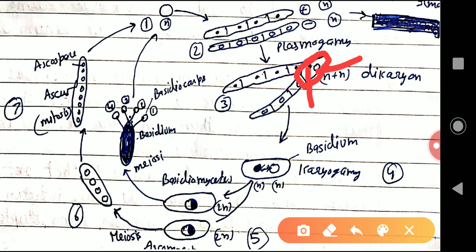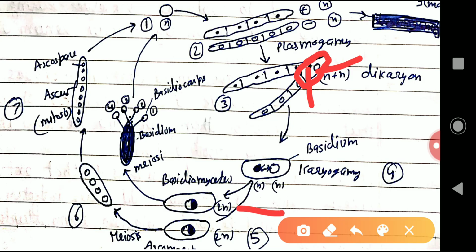Now later these hyphae get attached during karyogamy. Here we can see the condition is the 2n condition.